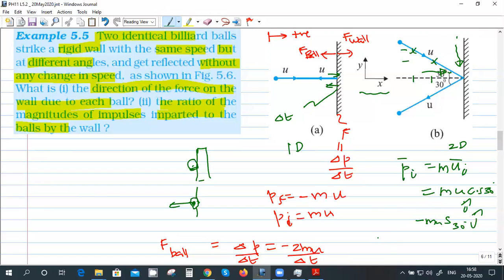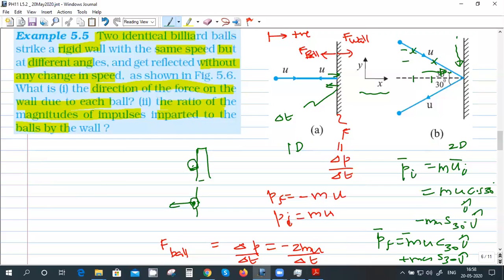Okay. And what about final? Final is mu cos 30 I cap and mu sin 30 J cap. What about the signs? I component, is it plus or minus? I component is minus. Okay. J component? J is also minus. No. Totally plus. Yeah, it is plus.